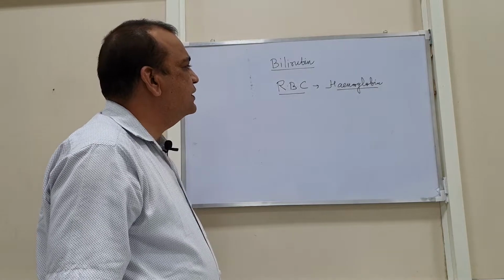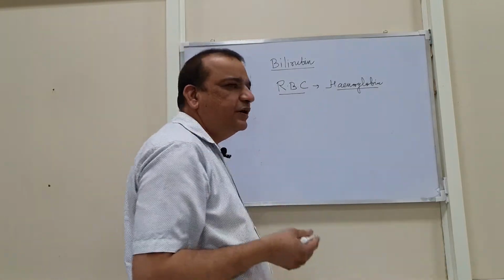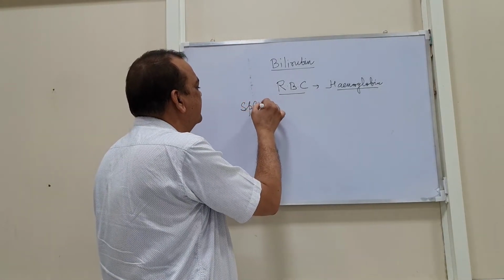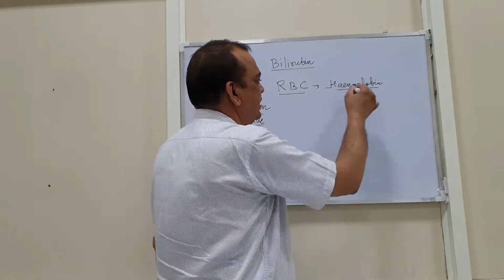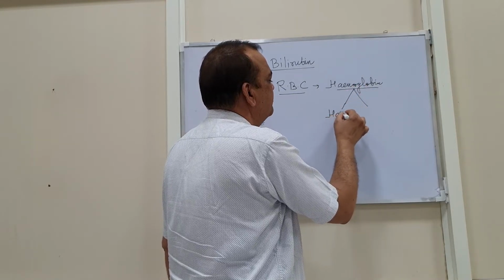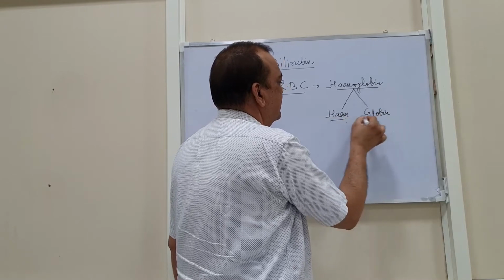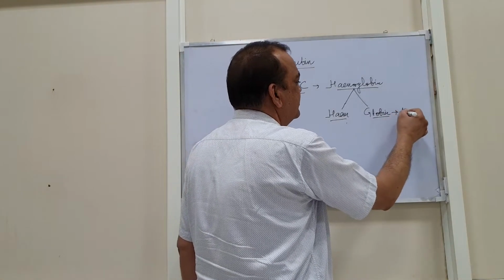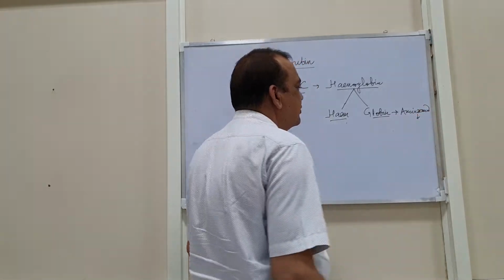What happens is that the RBC are destroyed, particularly in the lymphoid tissue, like the spleen and liver, and the hemoglobin is split into the heme portion and the globin. The globin is a protein, again split into amino acids, and these amino acids are utilized again in the body.